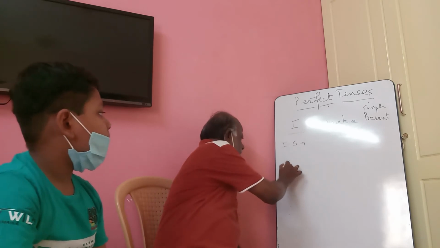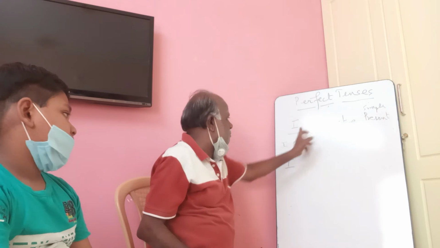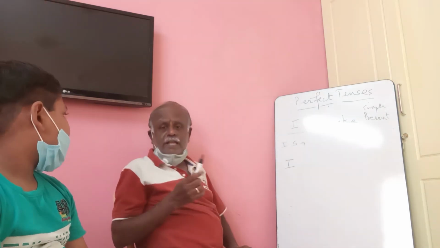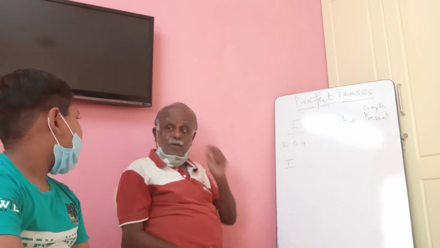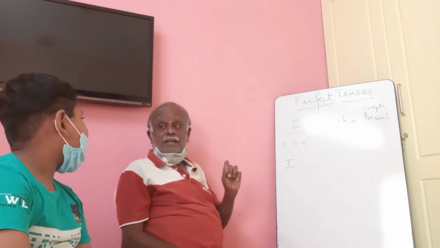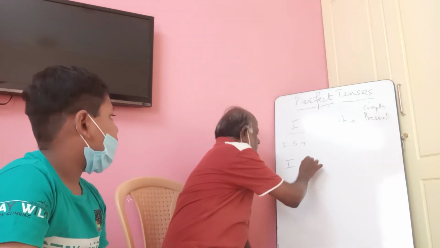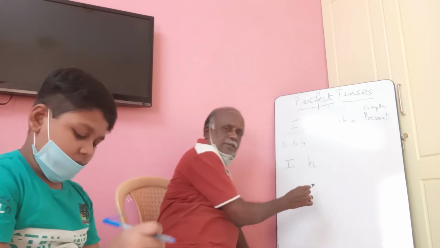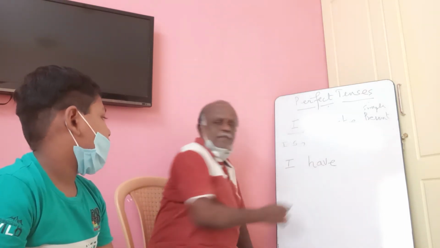Now, reproduce the subject. And first person singular, what is the auxiliary verb in present perfect? Have. Spell it. H-A-V-E. Very good.